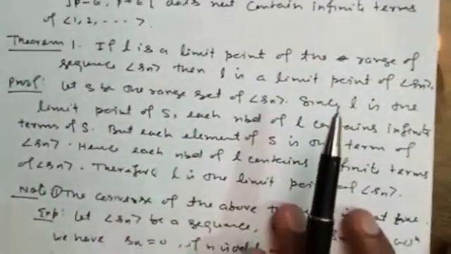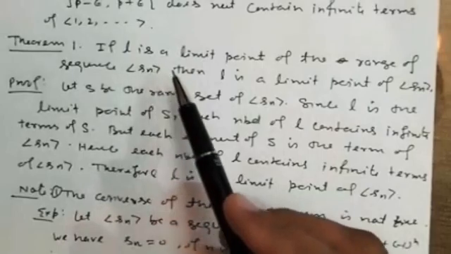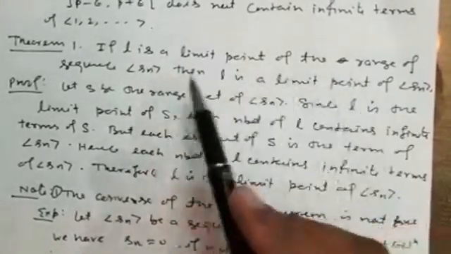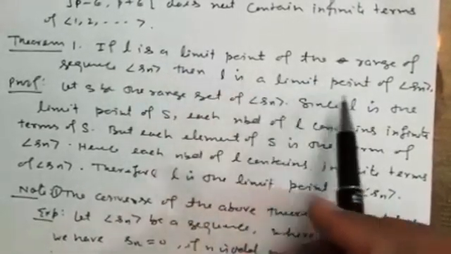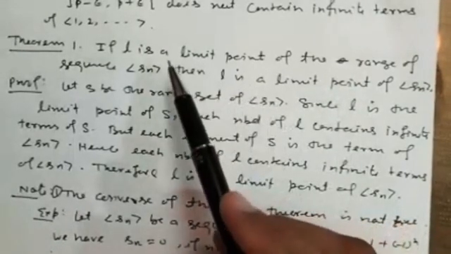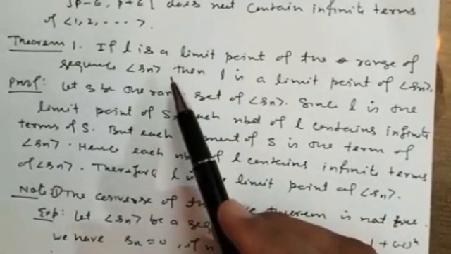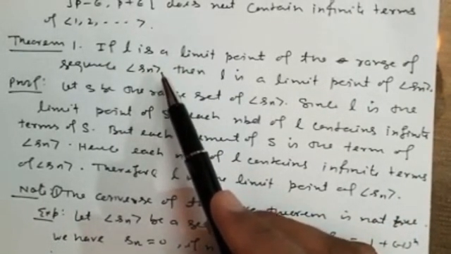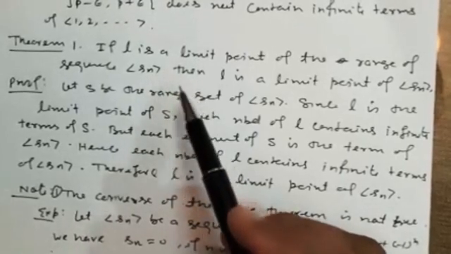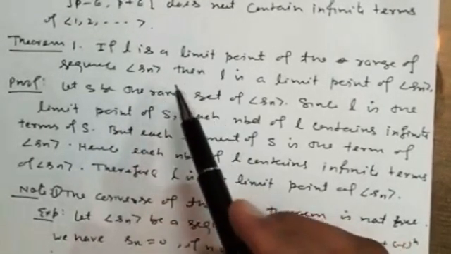Now there is one theorem, that is theorem 1. It is very simple. If L is a limit point of the range of this sequence, then L is the limit point of Sn. You know the range of a sequence is the set of all distinct elements of the sequence, and it is given that L is the limit point of the range of Sn.